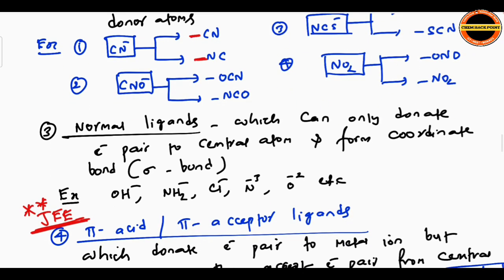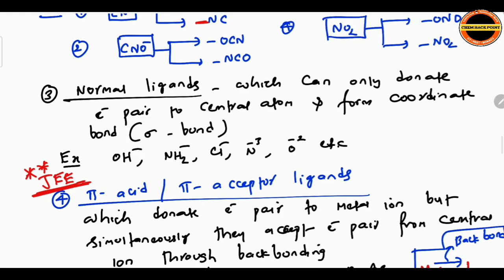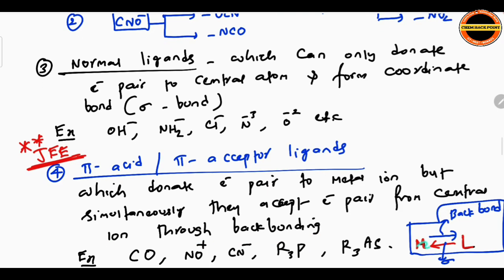Pi acid, pi acceptor ligands, an important question here. They can donate an electron pair to the metal ion, but simultaneously they accept an electron pair from the central ion through back bonding. What's happening here? See now. Here there is the metal, there is the ligand. The ligand gives electrons to the metal, one sigma bond. In turn, the metal gives electrons back to the ligand, because the increase in electron density on the metal may lead to instability. So a kind of back bond is formed. First bond is sigma, second bond is the back bond.